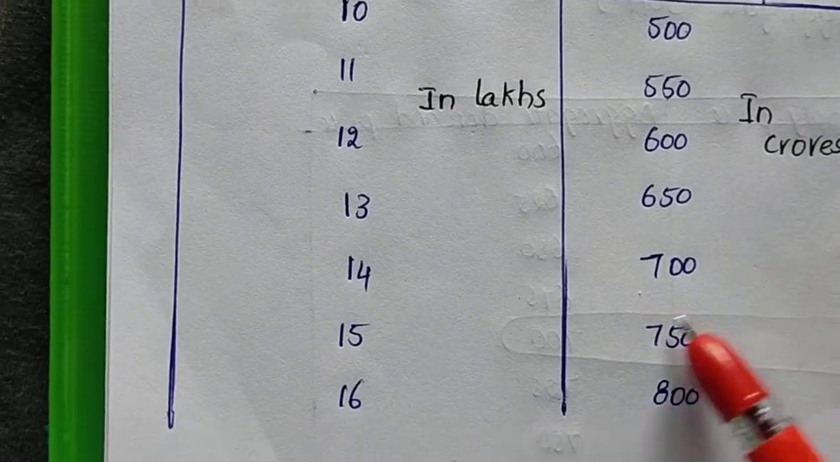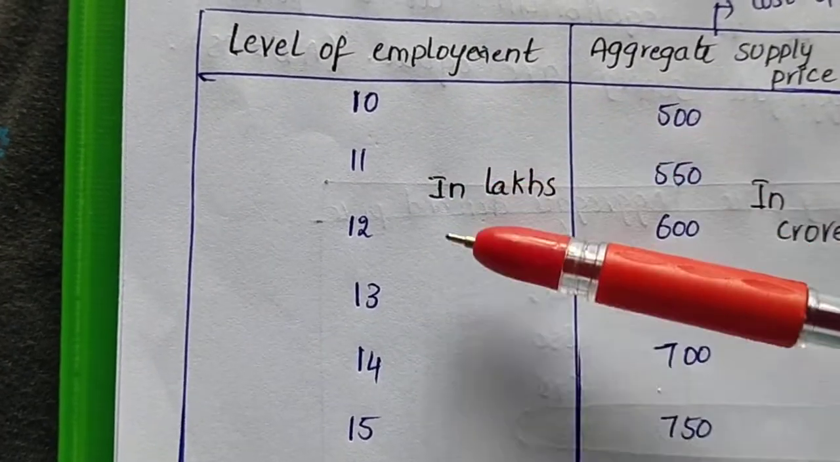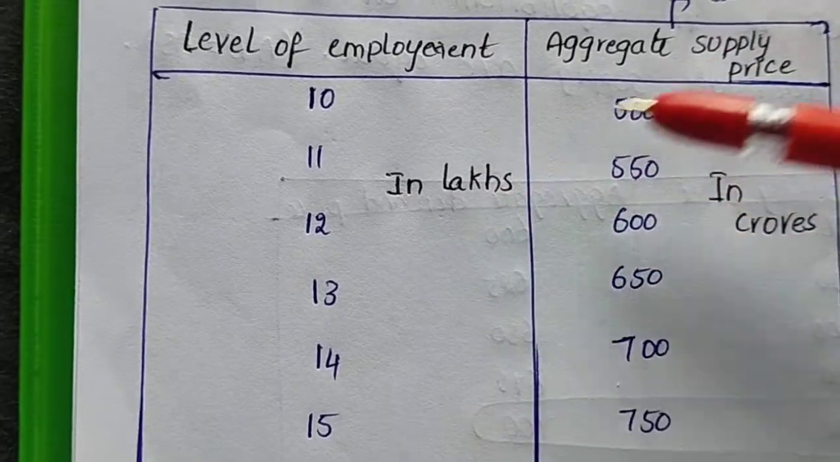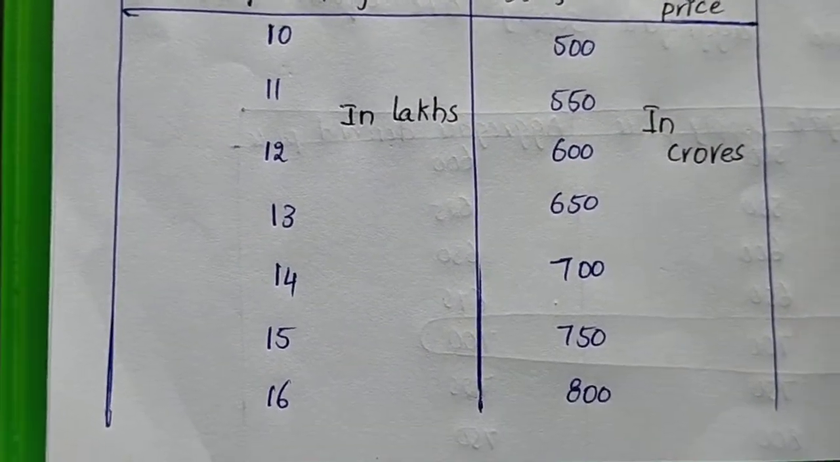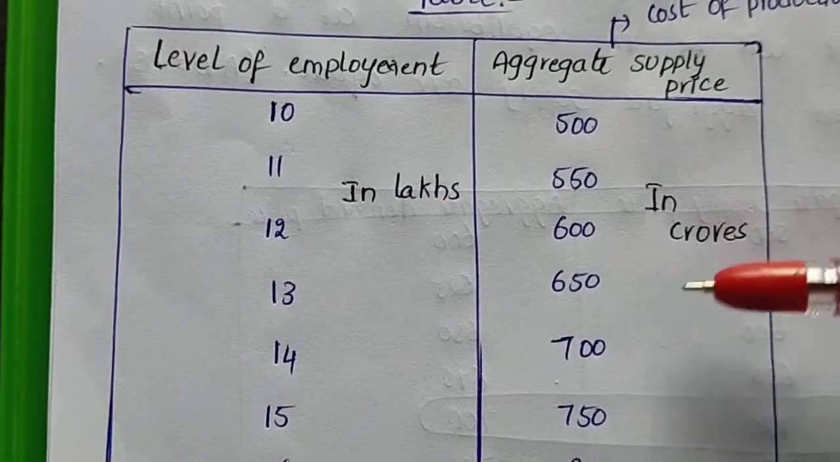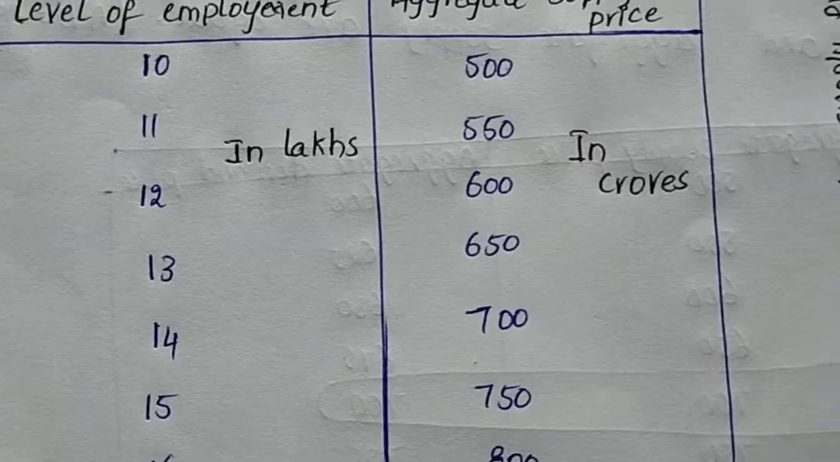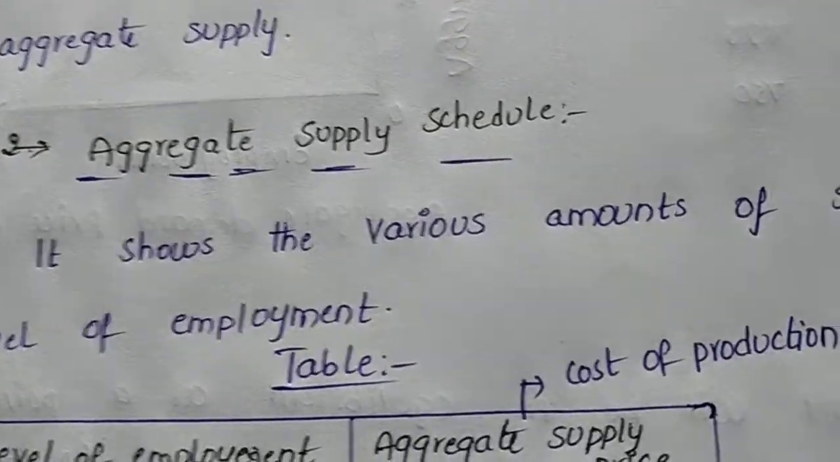It means that when we increase the laborers in lakhs, the aggregative supply also increases in crores. You can see the difference: 50 crores increase each time. The supply cost of production is increasing. This is the table of aggregative supply, the aggregative supply schedule.